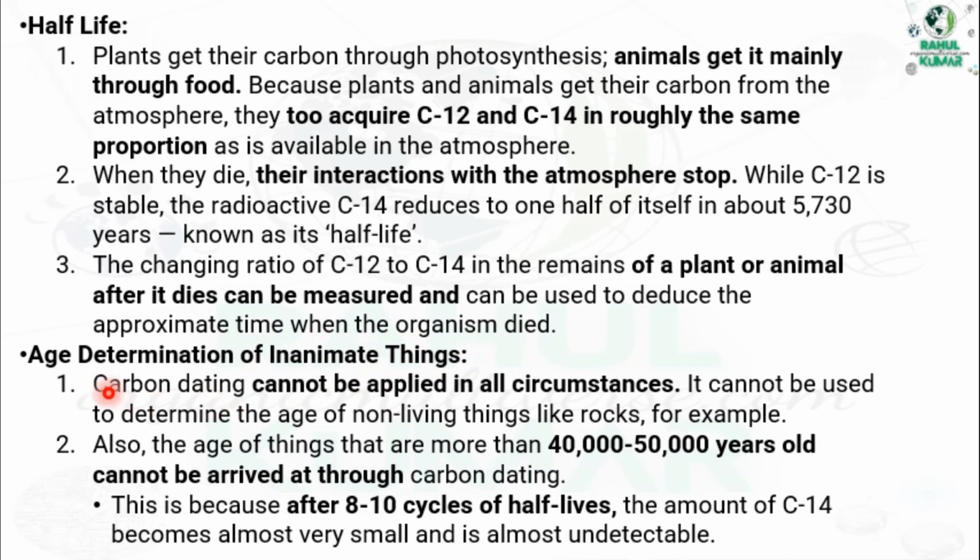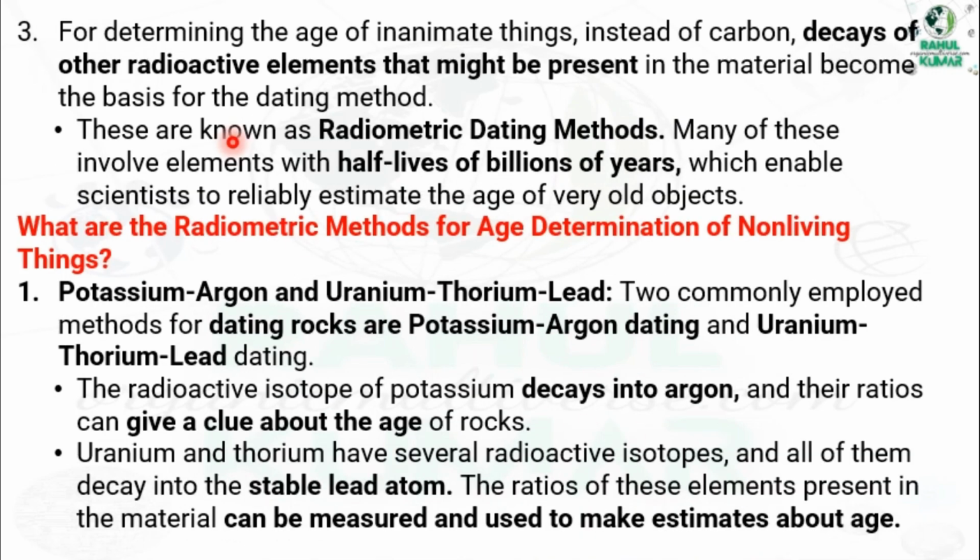Carbon dating cannot be applied in all circumstances. It cannot be used to determine the age of non-living things like rocks, for example. Also, the age of things that are more than 40,000 to 50,000 years old cannot be arrived at through carbon dating. This is because after 8 to 10 half-lives, the amount of C14 becomes very small and is almost undetectable.